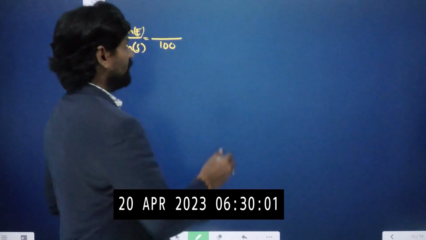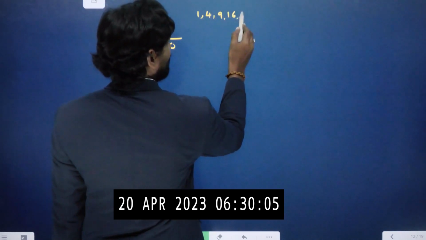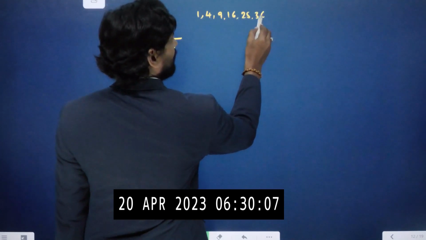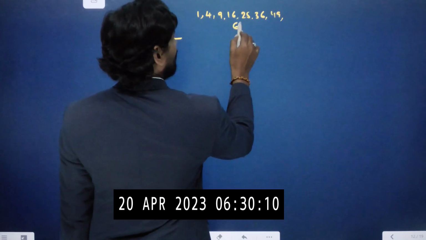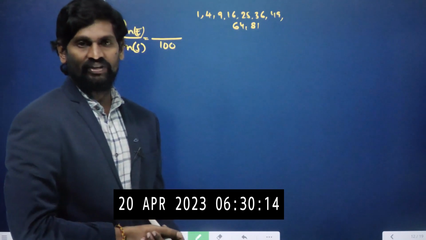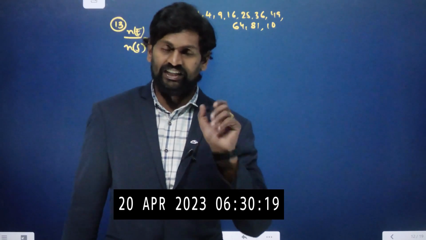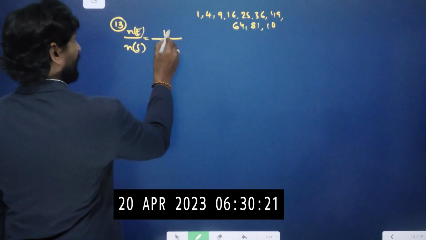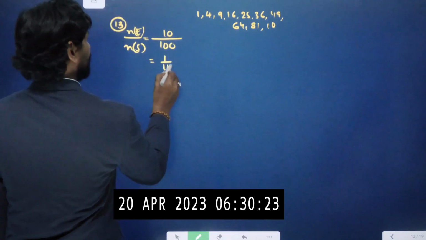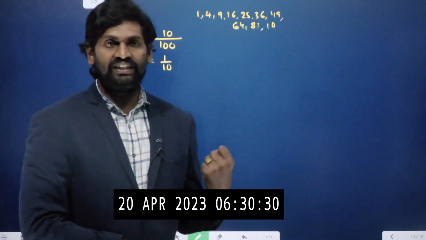And n of E, how many perfect squares? Perfect squares means square numbers. 1 square 1, 4. That means square numbers: just write 1, 4, 9, 16. 4 square 16, 5 square 25, 36, 49, 64, 81. So total 9 square numbers. 10 square is 100. So 1 to 100 there are 10 square numbers. 10 by 100 is nothing but 1 by 10. The probability of getting a square number card from the pack of 100 cards is 1 by 10.